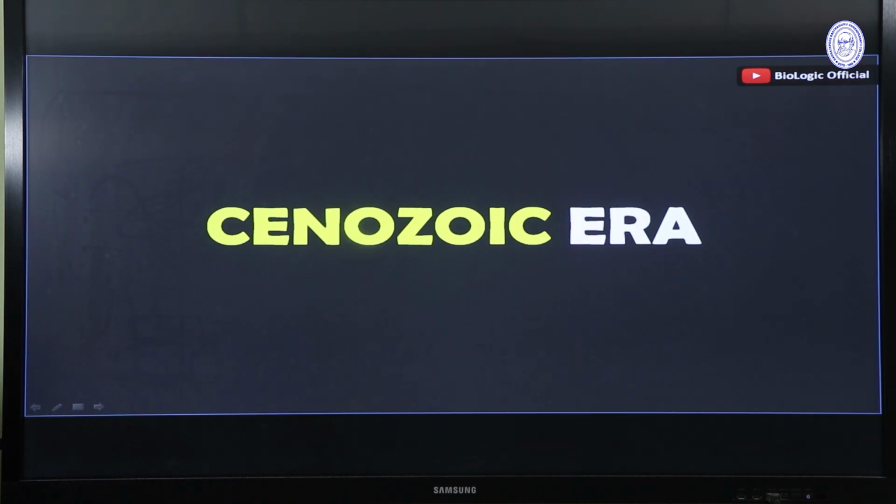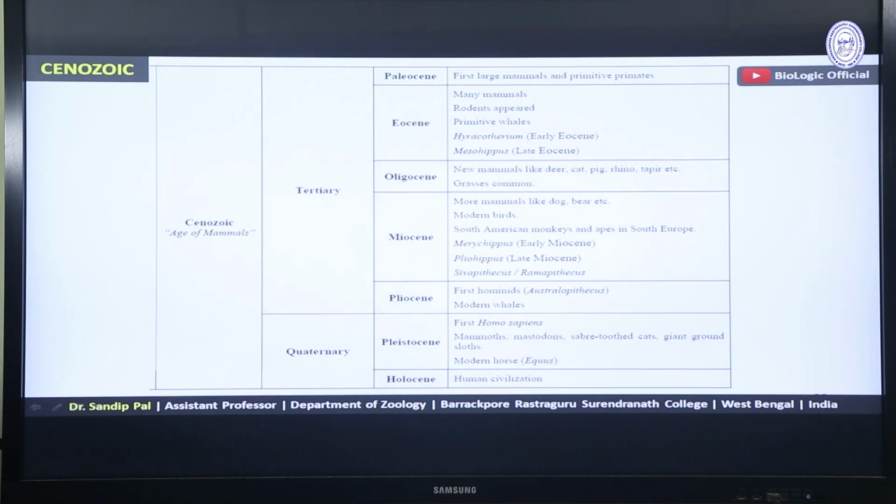Next, Cenozoic era. Ceno means recent. So this is the most recent era, that is why it is called Cenozoic era. It starts with tertiary and quaternary. So Cenozoic is also called the age of mammals. After the dinosaurs wiped out from the earth, mammals actually took their niche and they flourished.